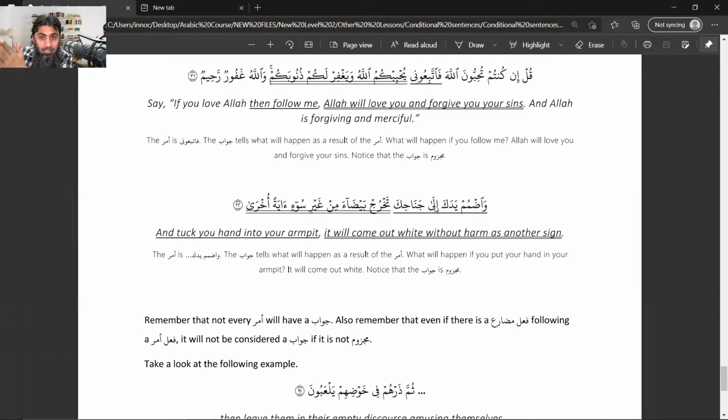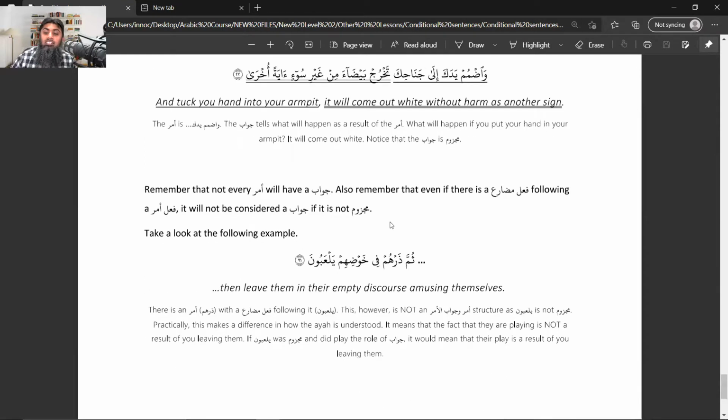So Allah is commanding Musa alayhi salam to put his hand under his armpit. This is a command. What will happen? Takhruj. You see, takhruju has become takhruj. So you got the amr form, and right after the amr, in the next part, you got the mudare majzoom. This is the sign that it is an amr and jawabul amr form.